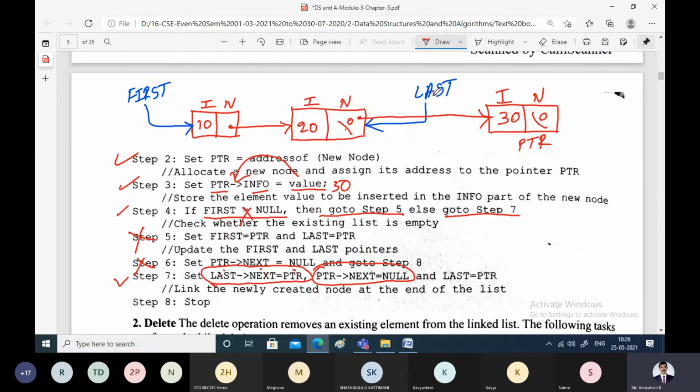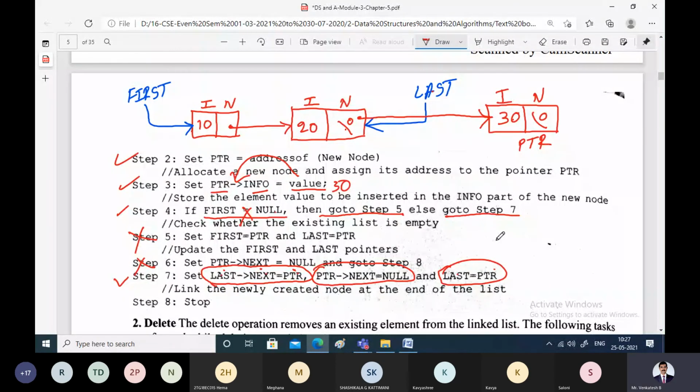So how can we make that happen? With this statement, last equal to PTR. That means PTR is assigned to last, or last is made to point to PTR. I'll show it with a different ink.